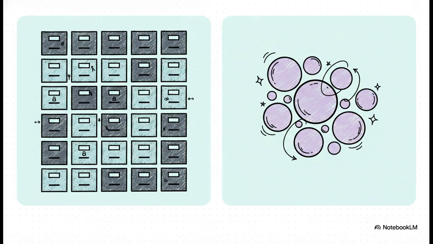But a vector database, it's an entirely new paradigm. It's similarity-based. It handles all that messy, unstructured data by turning it into dense vectors. Back to our library analogy, it's basically like finding a book purely based on its vibe or semantic meaning, even if you have no idea what the title or author is.